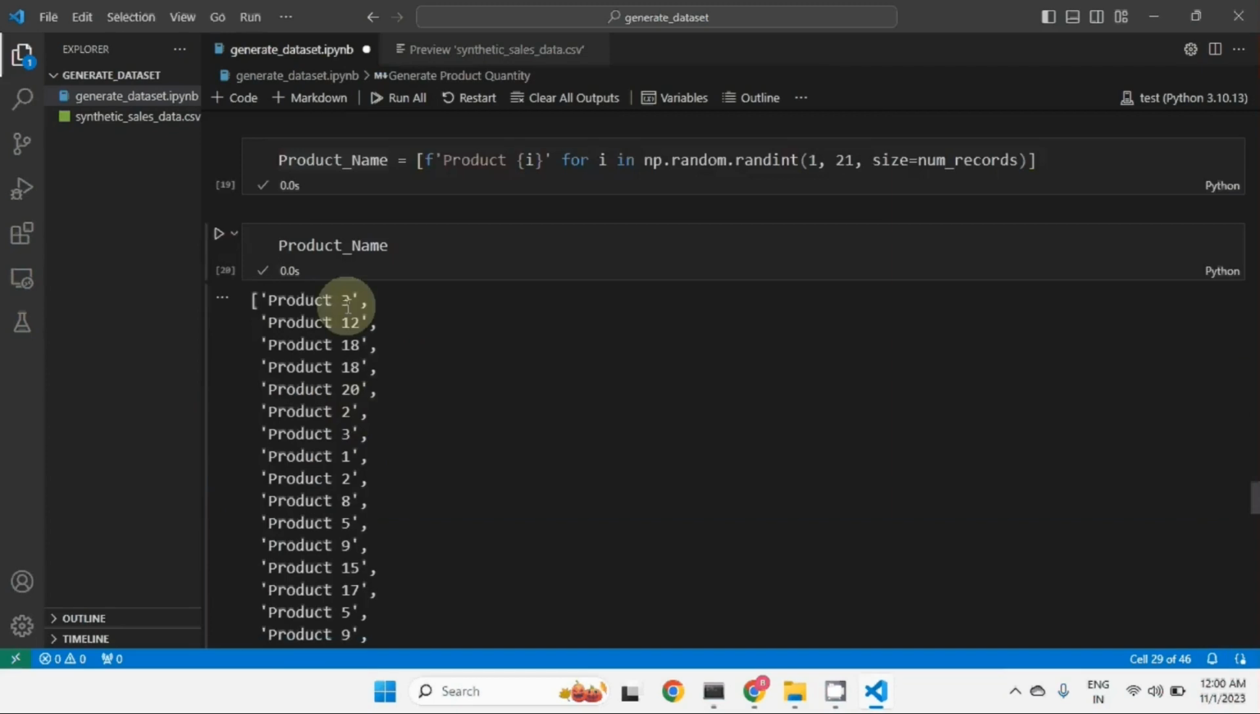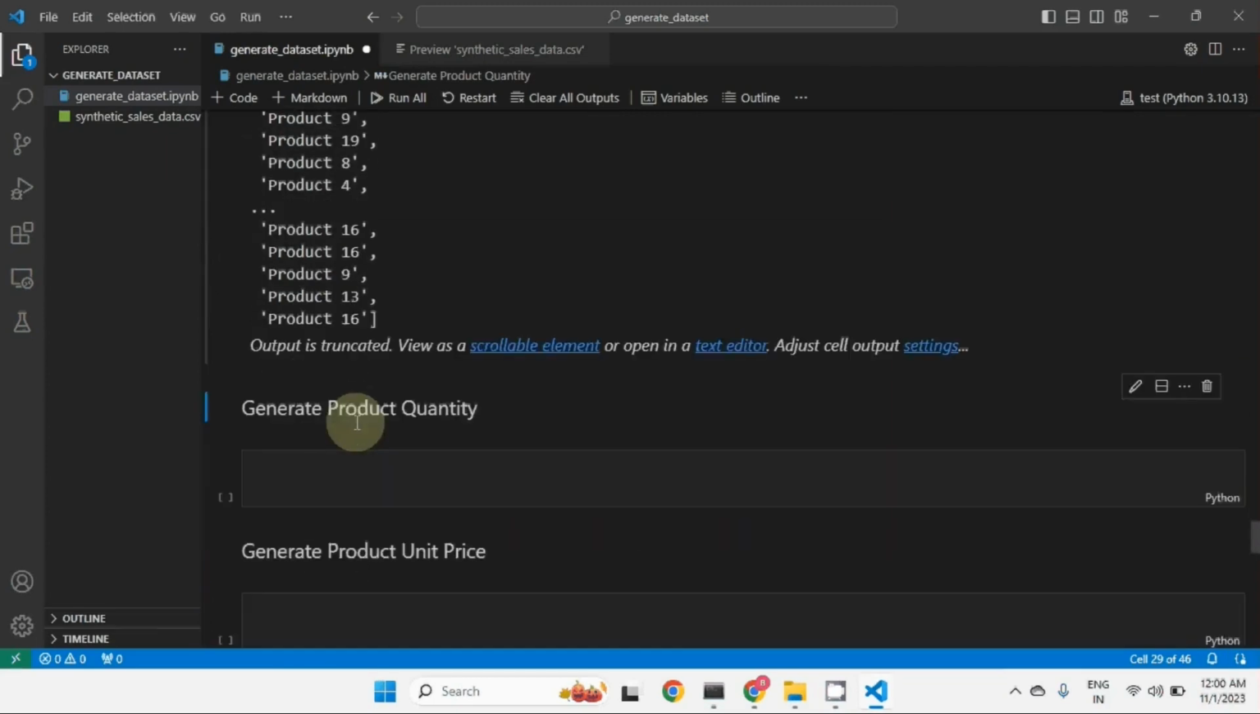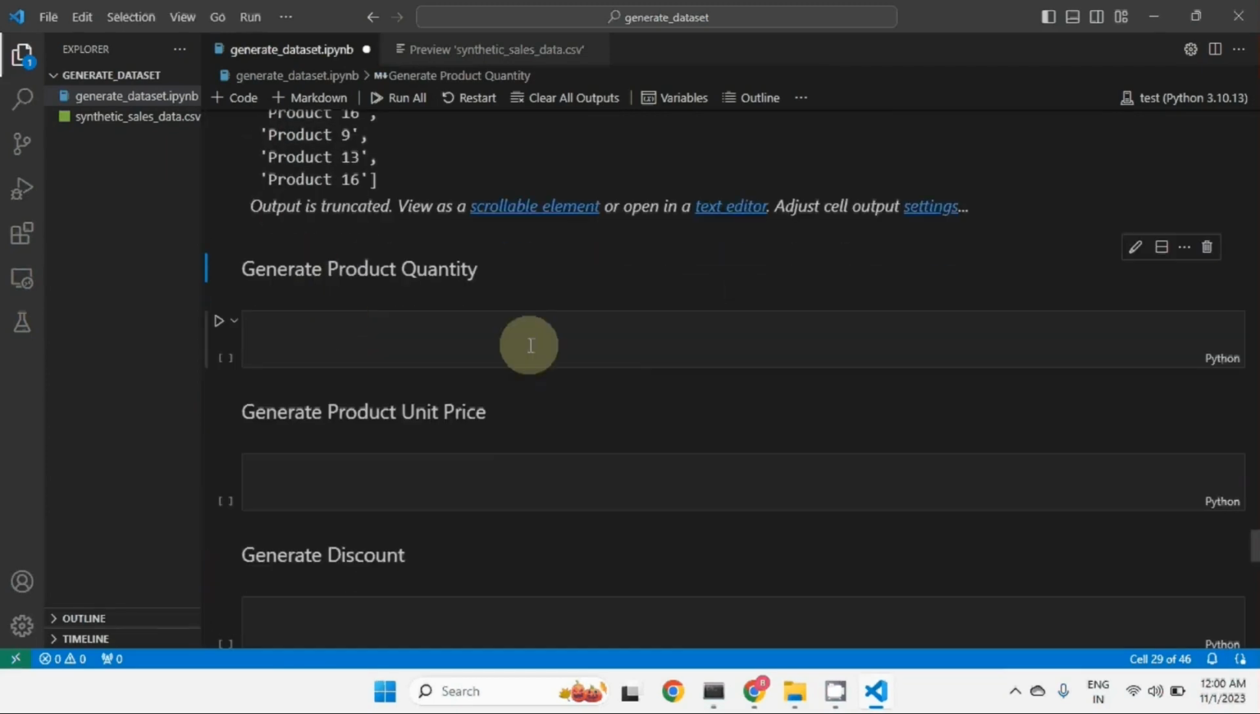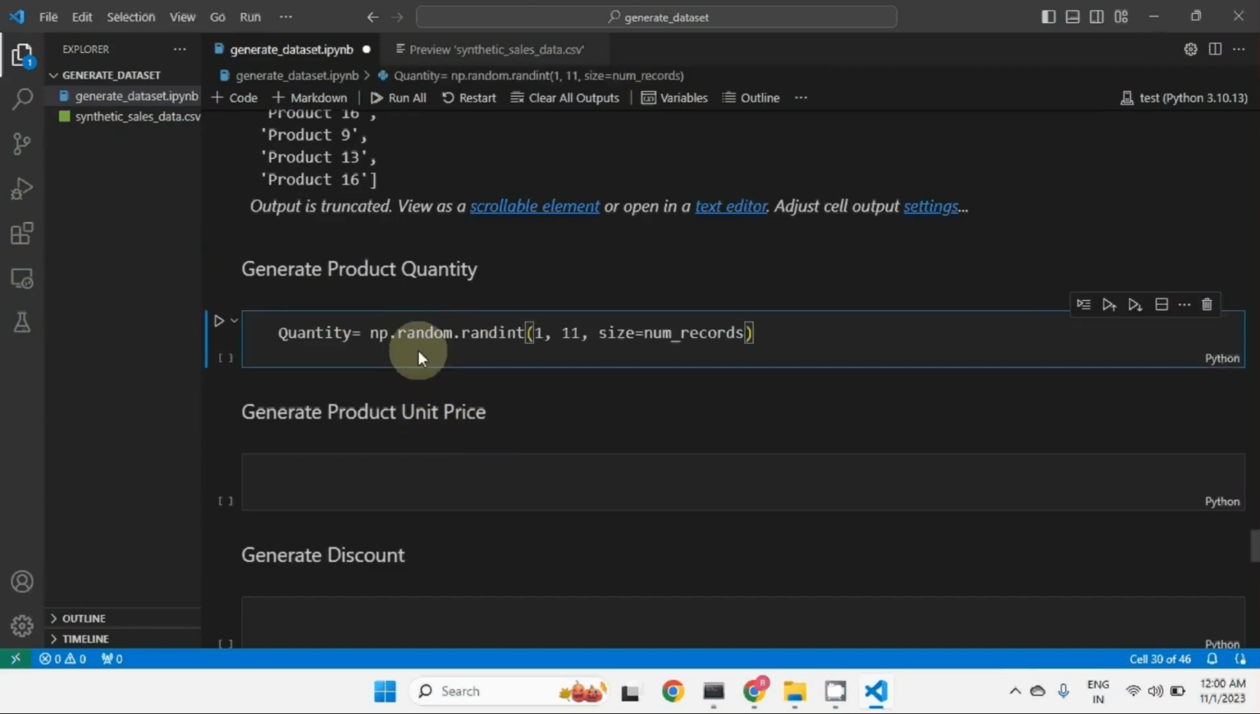Yeah, you can see product 3, product 12, and so on. It has been generated now. Next is product quantity. To get the quantity, it's again very simple. We can go for numpy.random.randint 1 to 11, where 11 will be excluded, and 1000 numbers will be given as the quantity. So it will be generated.